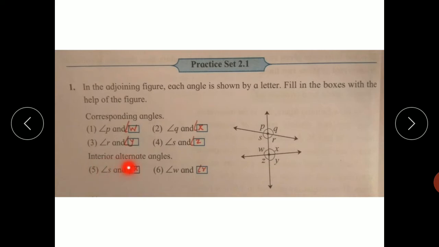Now second, interior alternate angles. Interior alternate angles are inside these two lines. Now this angle S and angle X form interior alternate angles, and angle R forms the alternate angle with this angle W. So angle S, angle X is one pair of interior alternate angles, and angle R, angle W is the second pair of interior alternate angles.